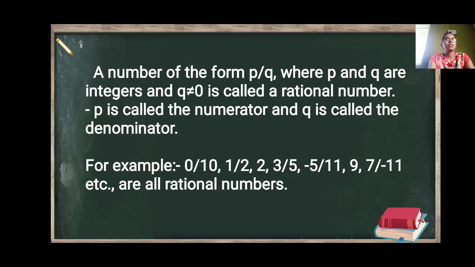For example, we can write 0 upon 10, 1 upon 2, simply 2, because 2 can be written as 2 divided by 1, which means 2 upon 1 is the same as 2. So 2 is also a rational number. 3 upon 5, minus 5 upon 11, 9, or 7 upon minus 11. All these are some examples of rational numbers.